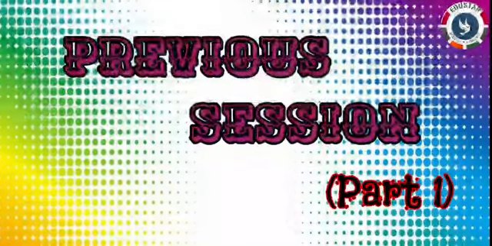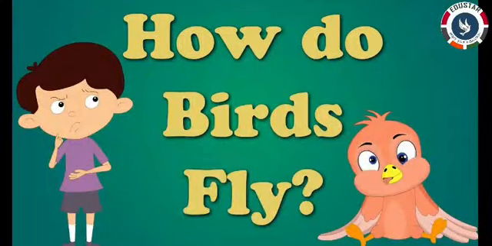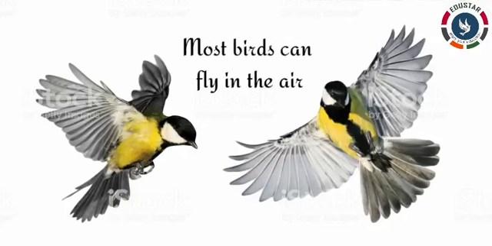In the previous session, we saw how birds fly, right? Do you remember everything? Okay, let's recap. Most birds can fly in the air.